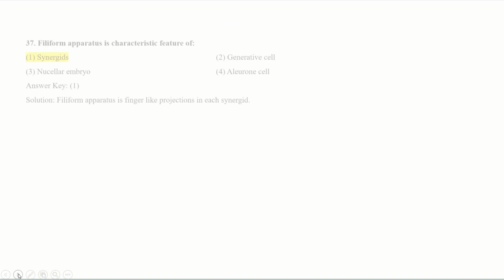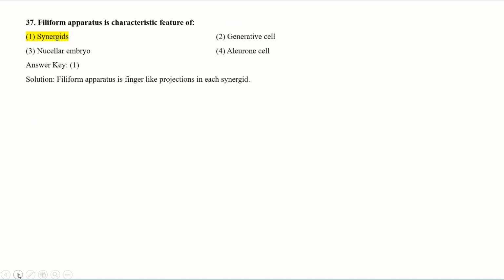Go to the next question. Filiform apparatus is a characteristic feature of. It is a direct question. Filiform apparatus is a finger-like projection which is present in the synergids. So your correct answer is synergids.